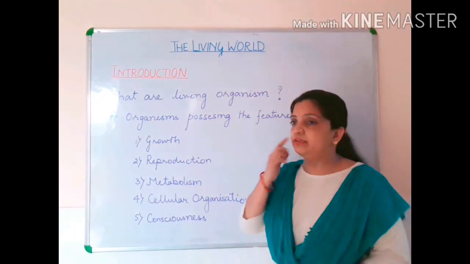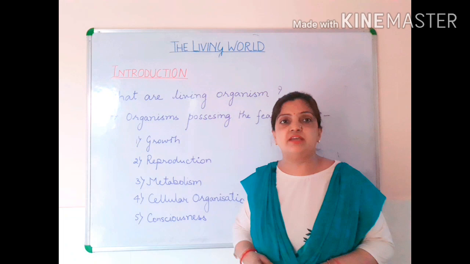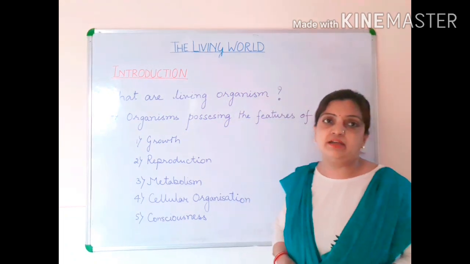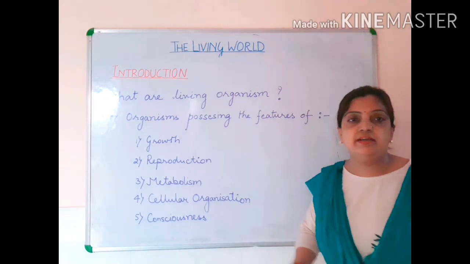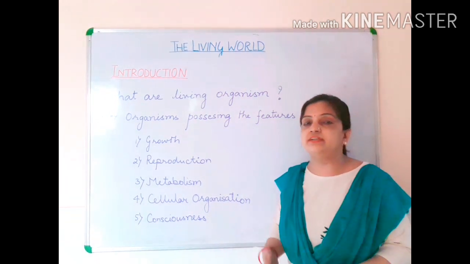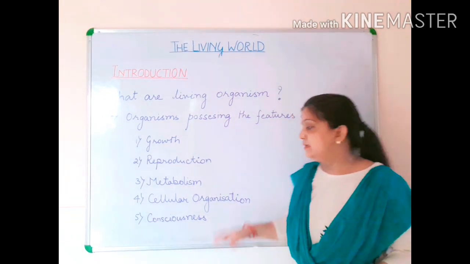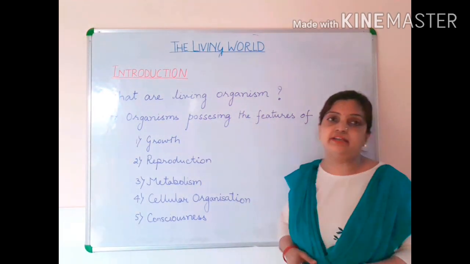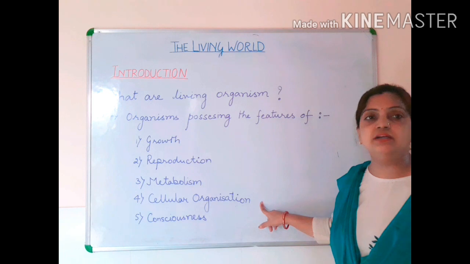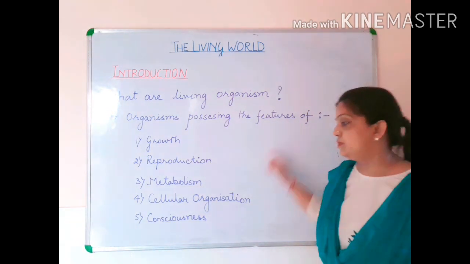So children, different metabolic activities taking place inside the body make the living organism living. Now cellular organization: inside the body your cell is there, different types of cellular functions are there. That also happens inside the living organism. So this is also one of the features of a living organism.